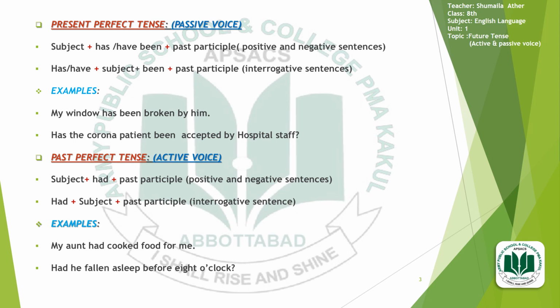I would like to tell you the examples for that. In the first case, for the positive and the negative sentences: my aunt had cooked food for me. My aunt is acting as a subject who is doing the action, and after that there is the use of had, then the past participle.